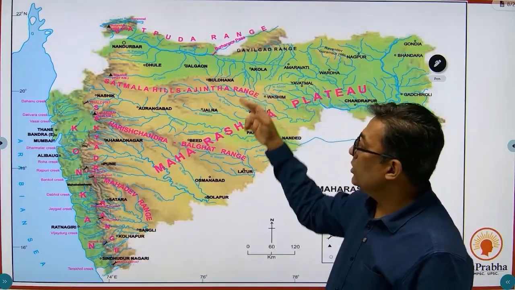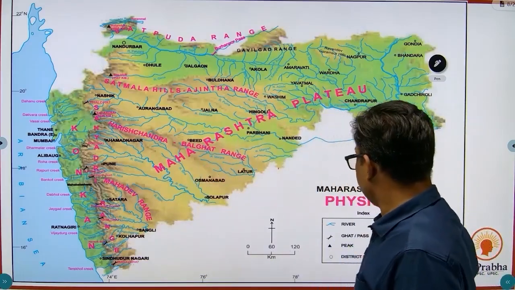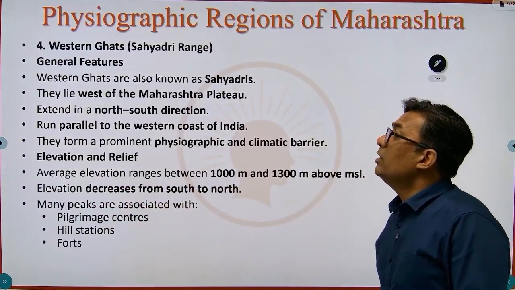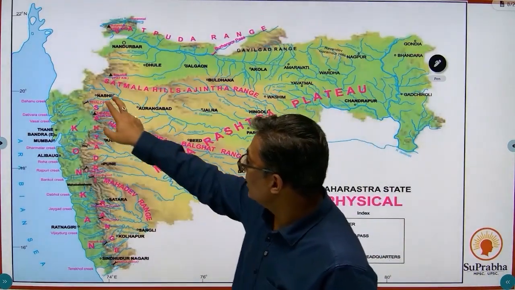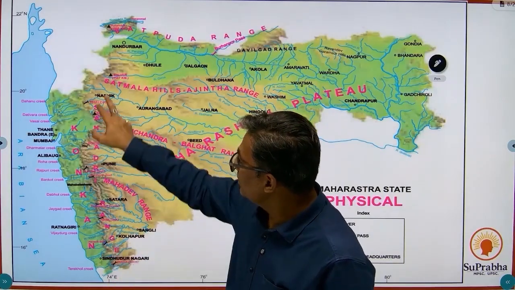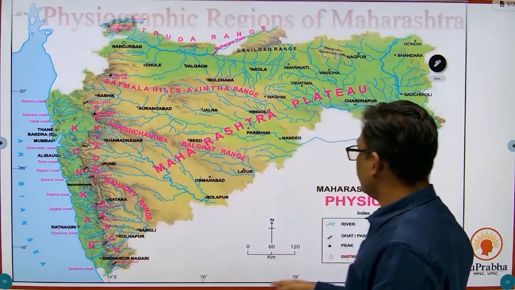This part is very important. You need to know the sequence. This was also asked in the prelims. Next physiographic region is the Western Ghats. The whole of the Western Ghats. This is the Western Ghats. So the second physiographic region of Maharashtra is the Western Ghats.